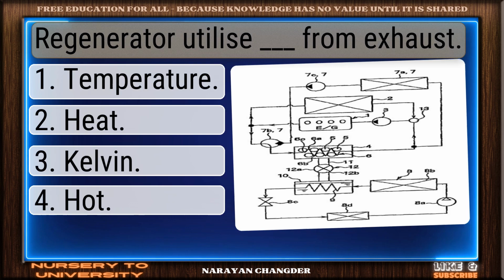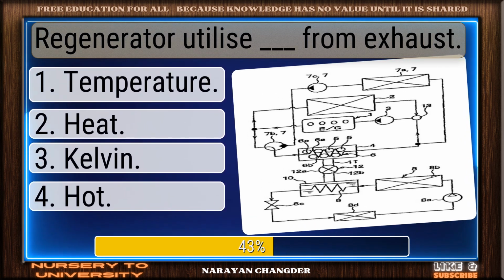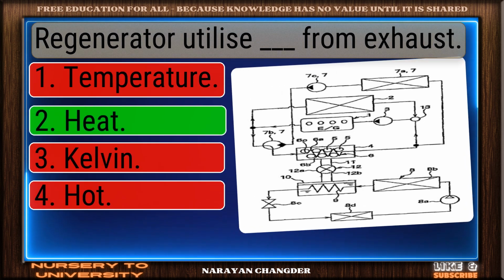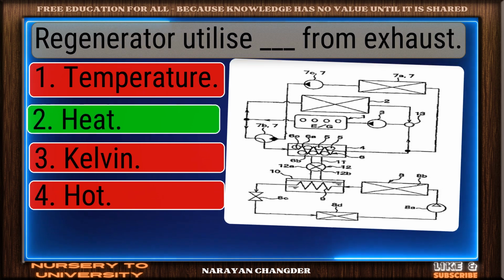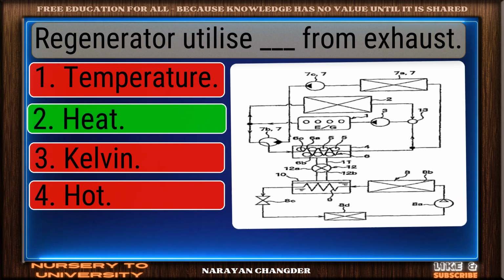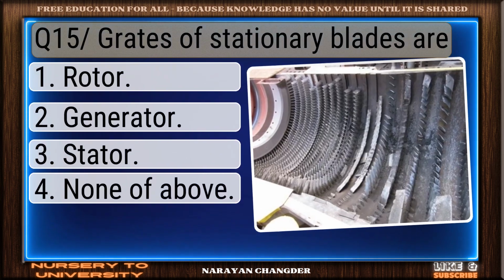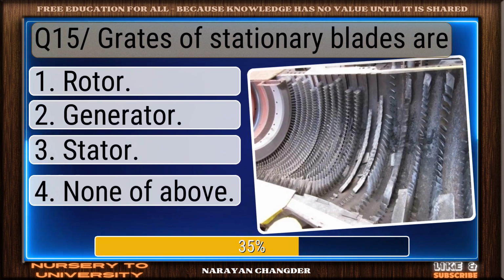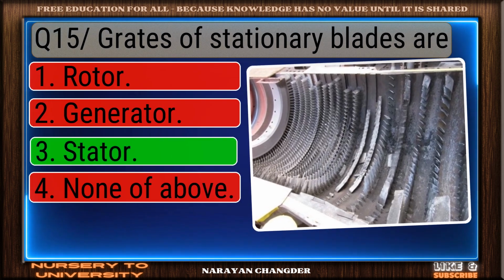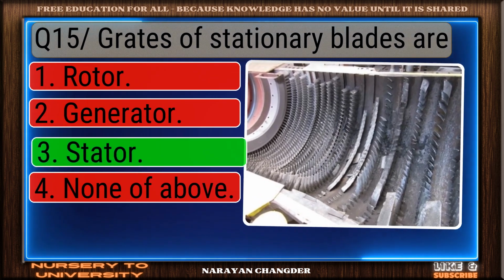Regenerator utilizes dash from exhaust. Exactly. Heat makes sense and it is the right choice. The guide vanes or stationary blades are. On track. Stator is the correct answer.